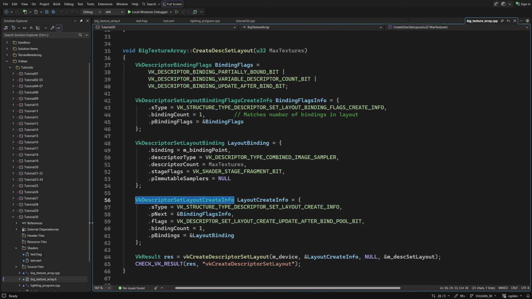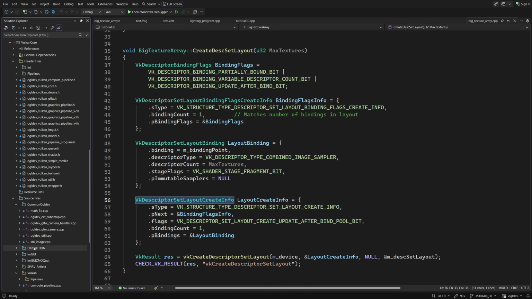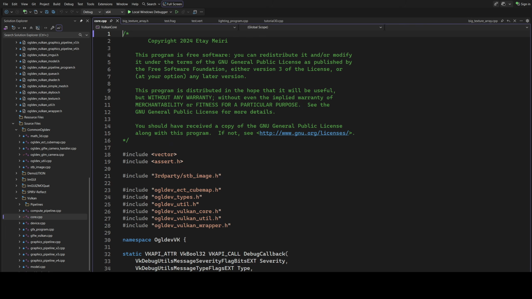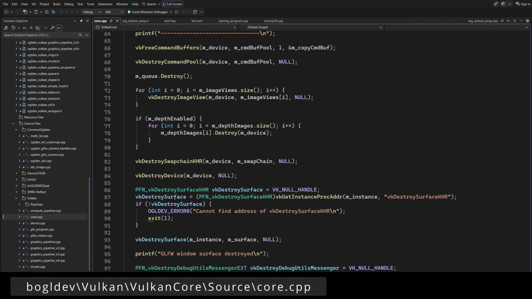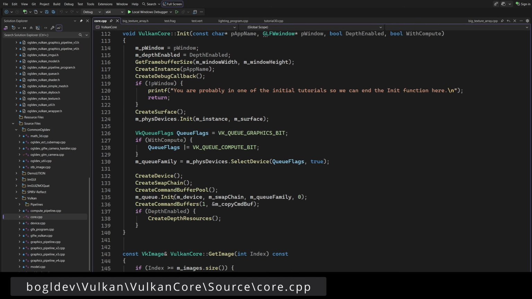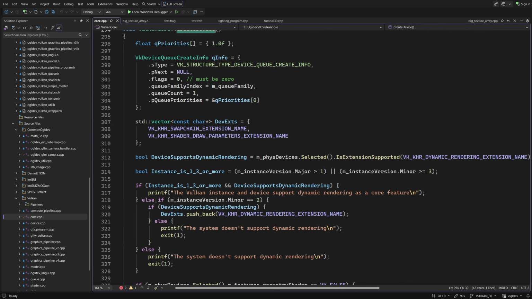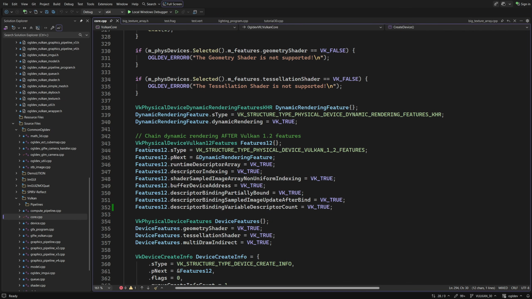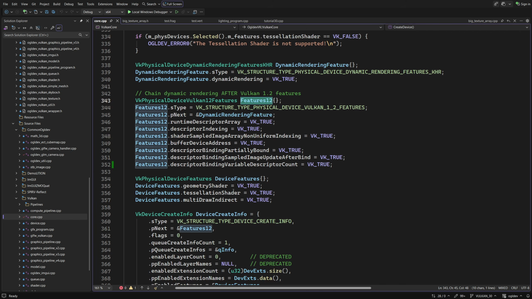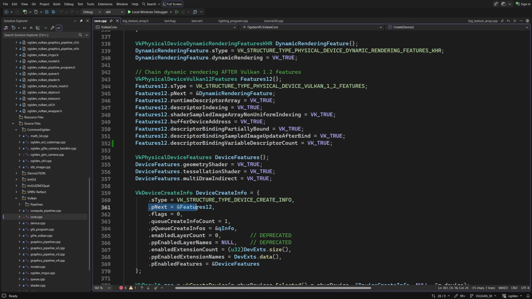Oh, and don't forget that to make the usage of these flags even possible, we have to enable a few feature flags when creating the logical device. So remember that we have previously created an instance of the physical device Vulkan 12 features, which is pointed to by the pNext pointer in the device create info structure.